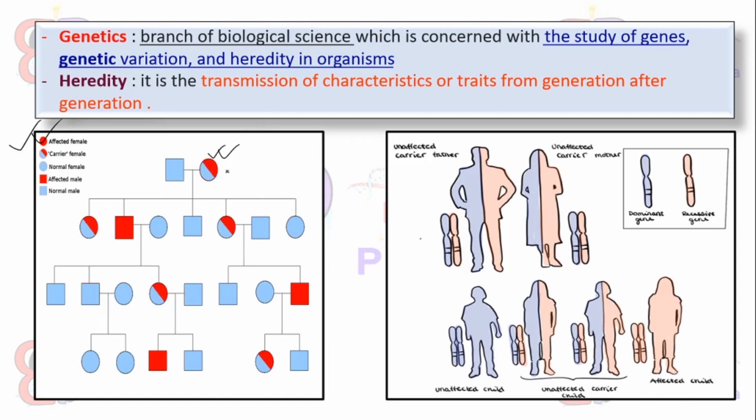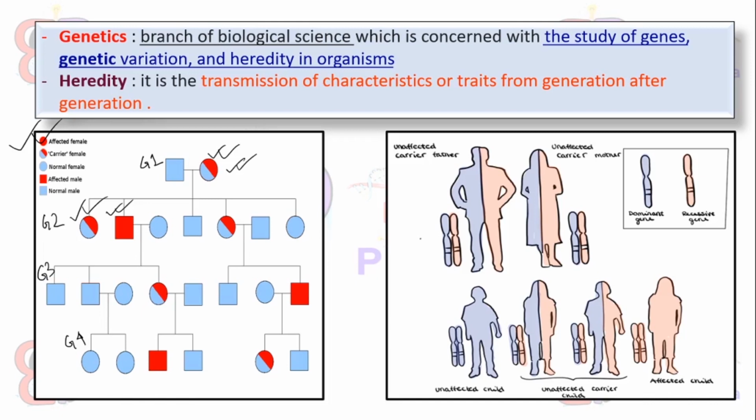Say she is a carrier of one kind of disease, and her daughter is also a carrier of this disease, and her son is affected with this disease. Say this is generation 1, this is generation 2, generation 3, generation 4. So this characteristic passes from generation 1 to 2 to 3 to 4 and so on.